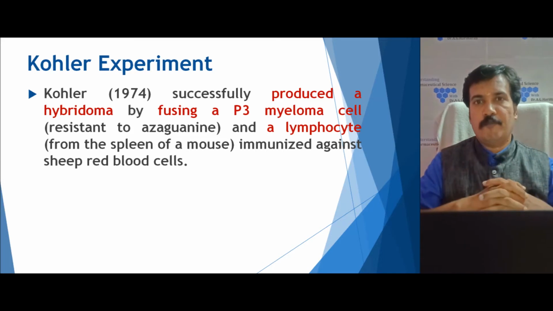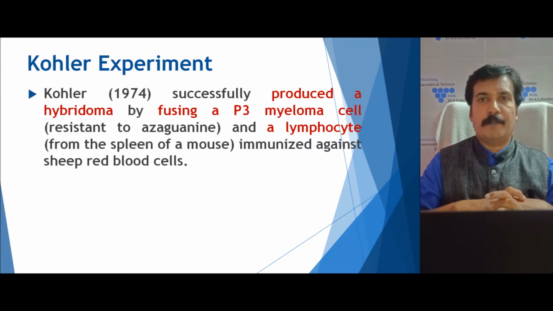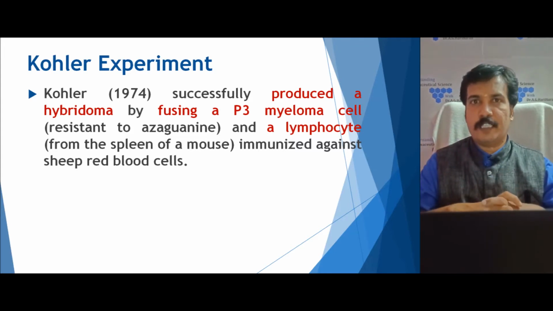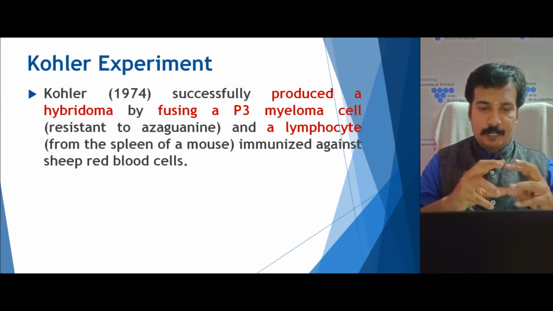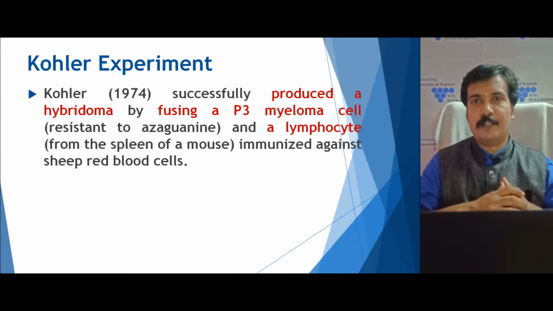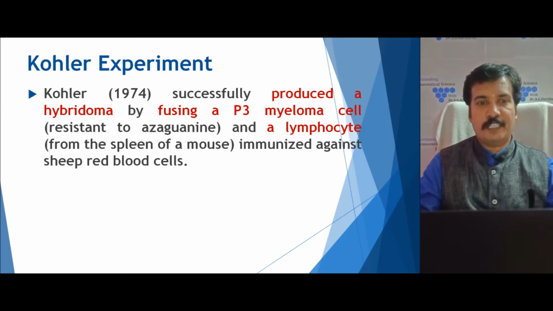He got these lymphocytes by immunizing against sheep red blood cells. He injected the red blood cells of the sheep into the mice. The red blood cells carry surface proteins which behaved as an antigen to produce these lymphocytes. He fused these lymphocytes very successfully.